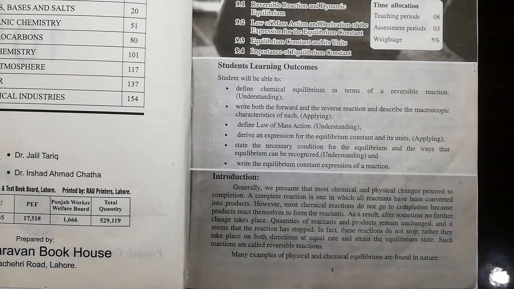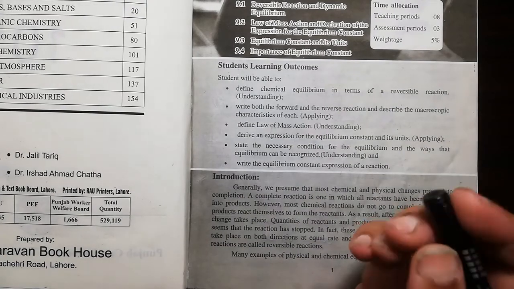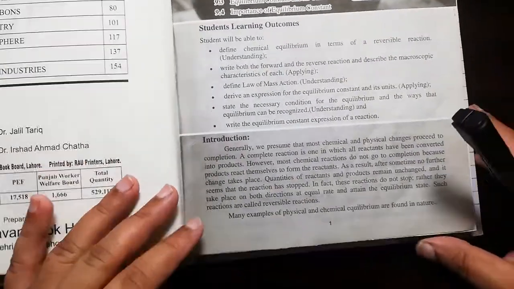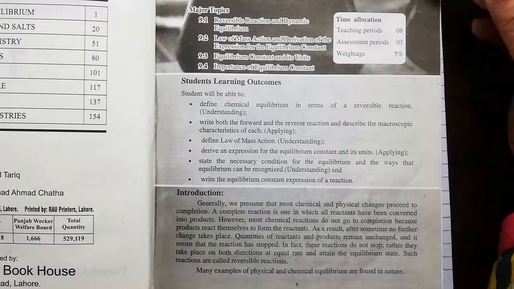Or sometimes the quantities of reactants and products remain unchanged, and it seems that the reaction has stopped, but actually the reaction does not stop. Reactants are changed into the products, and at the same time products are reconverted into the reactants. Both reactions are taking place simultaneously. So what we are saying? We are saying a reaction has attained chemical equilibrium.